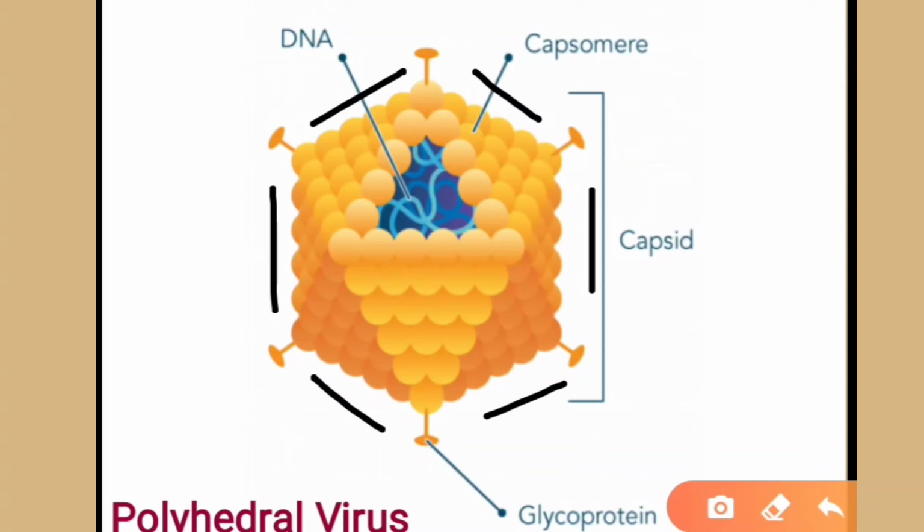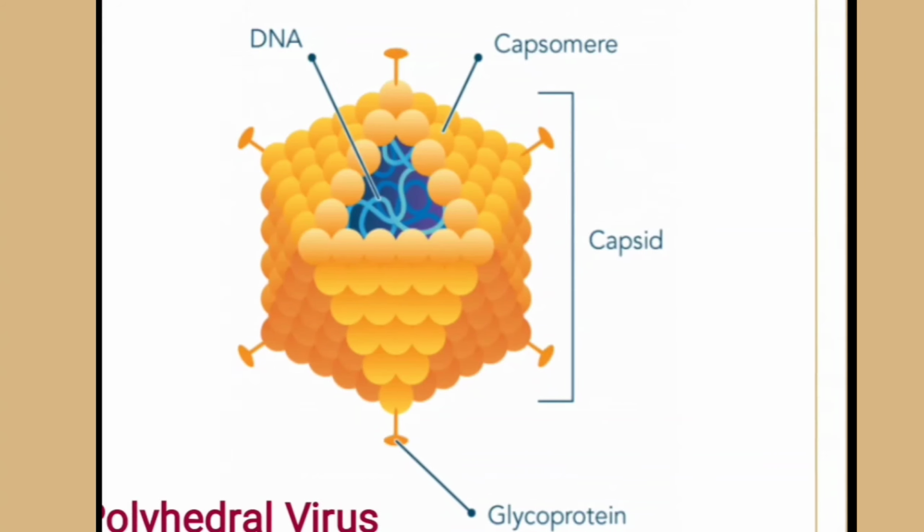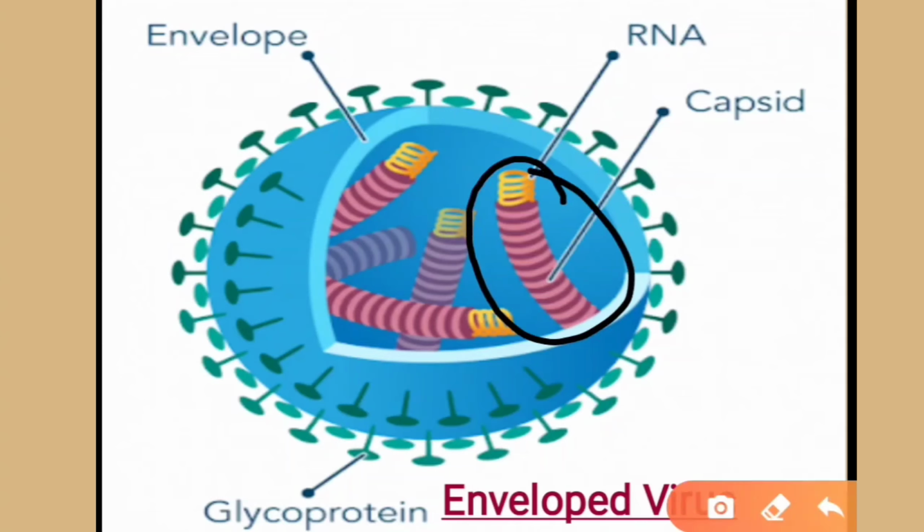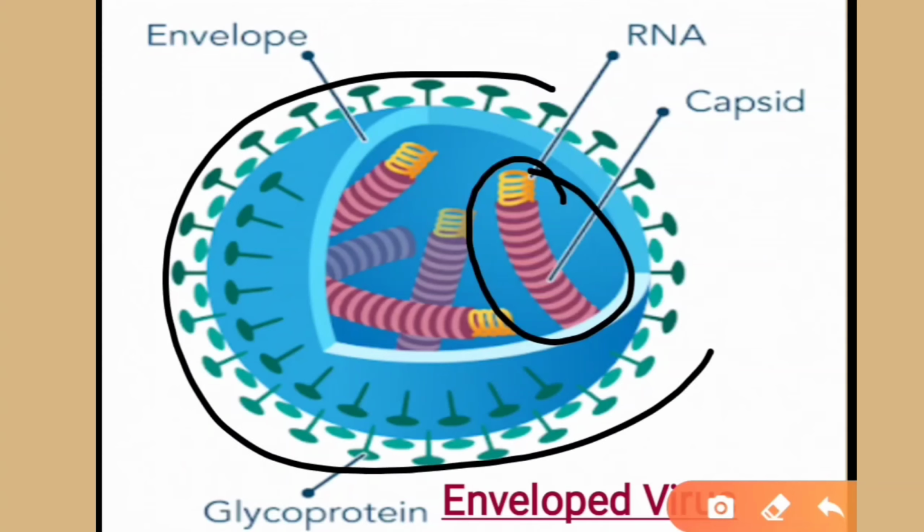And next we will go through the enveloped virus. Enveloped viruses are shaped like a sphere because they have a protein, fat or carbohydrate coat over their capsid. Here the capsid is present inside, and they have an overcoat, a protein coat over it.